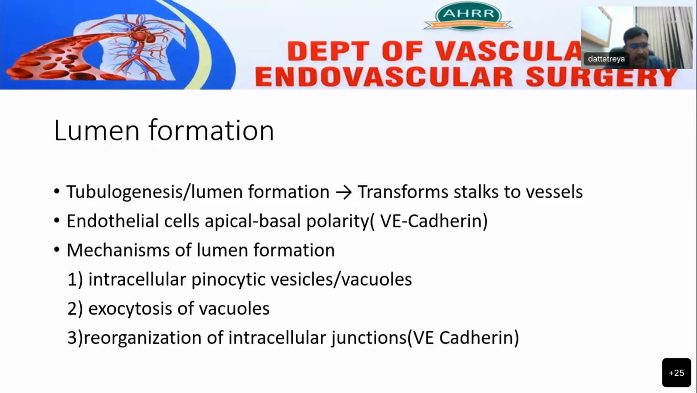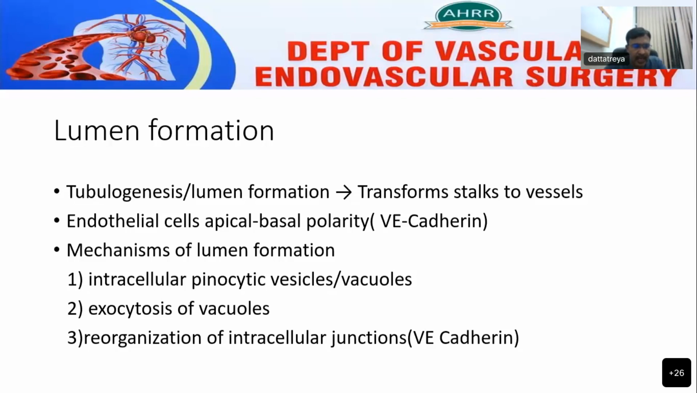One is by intracellular pinocytic vesicle formation, which will fuse further into vacuoles and further fuse with those from the adjacent endothelial cells and result in the formation of the lumen of the blood vessels. The other mechanism is formation of intracellular pinocytic vesicles, which will undergo exocytosis of these vesicles or vacuoles and result in the formation of blood vessel lumen.